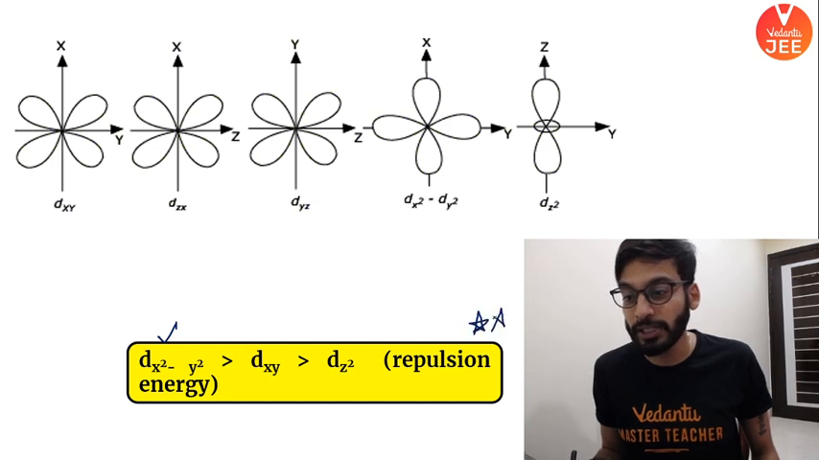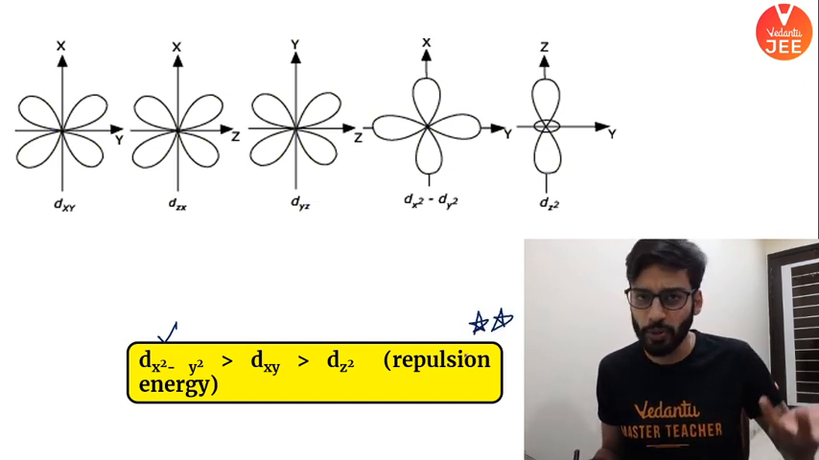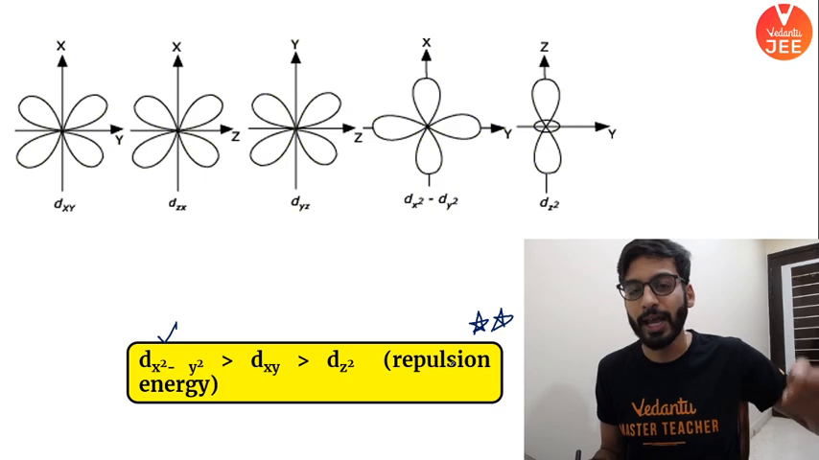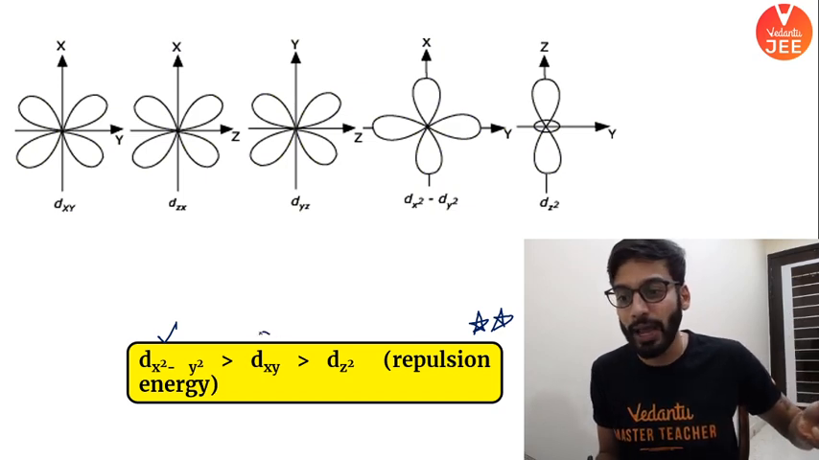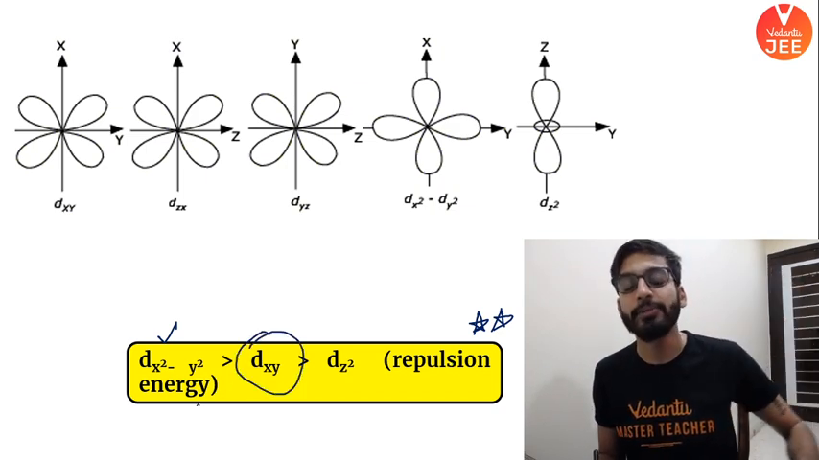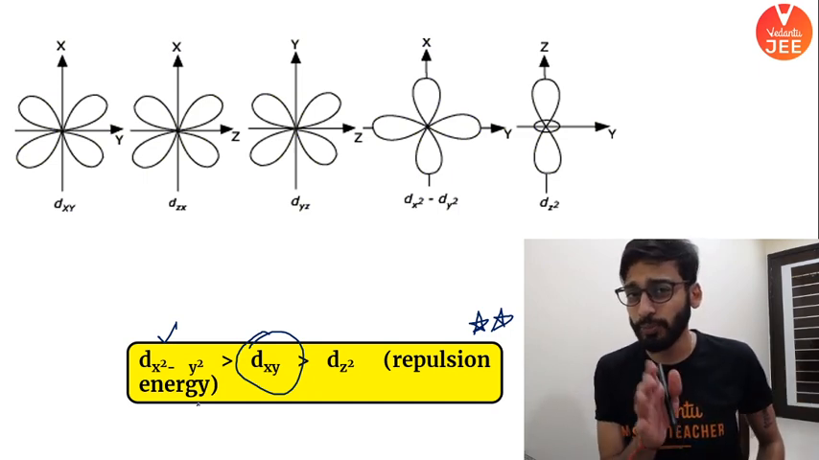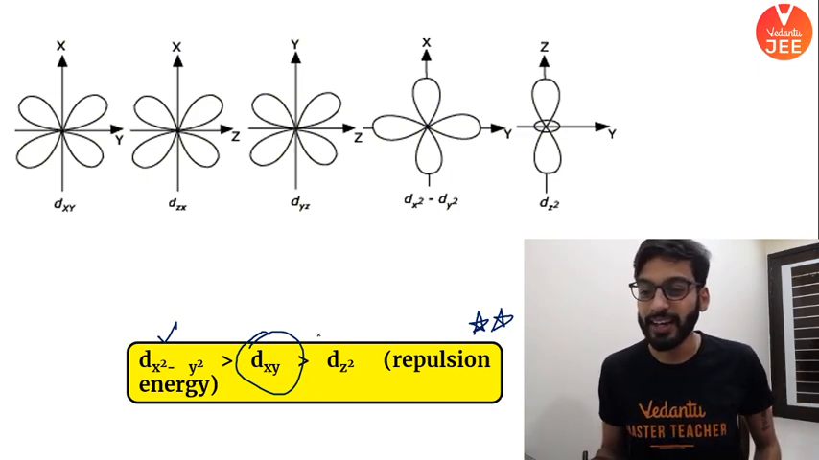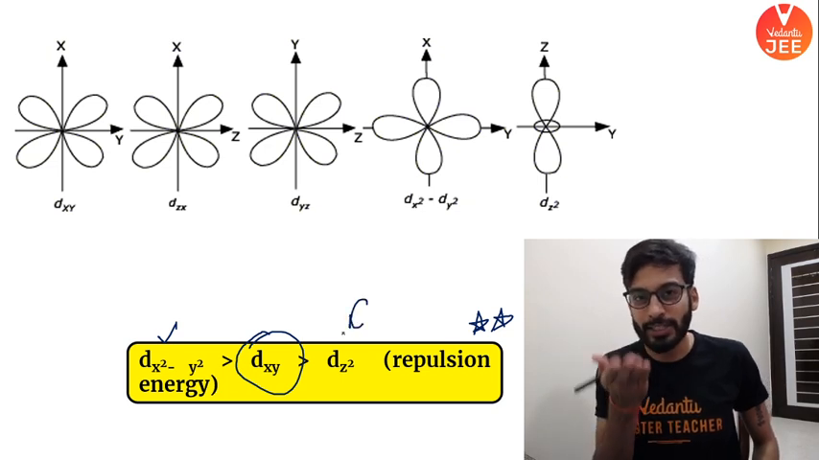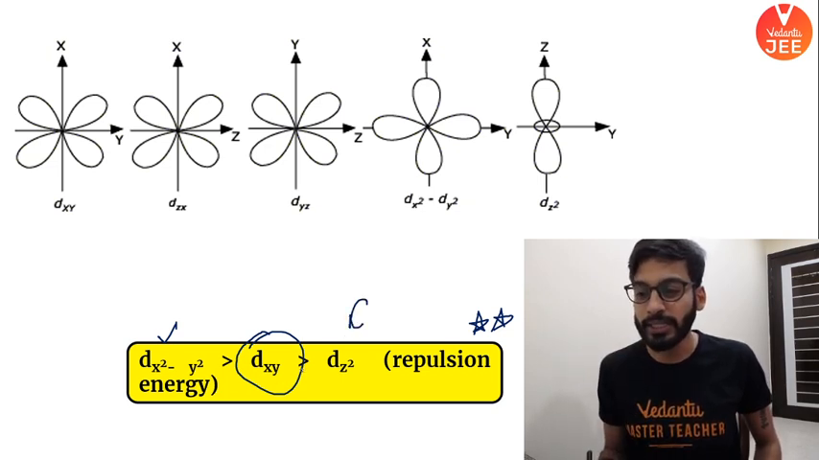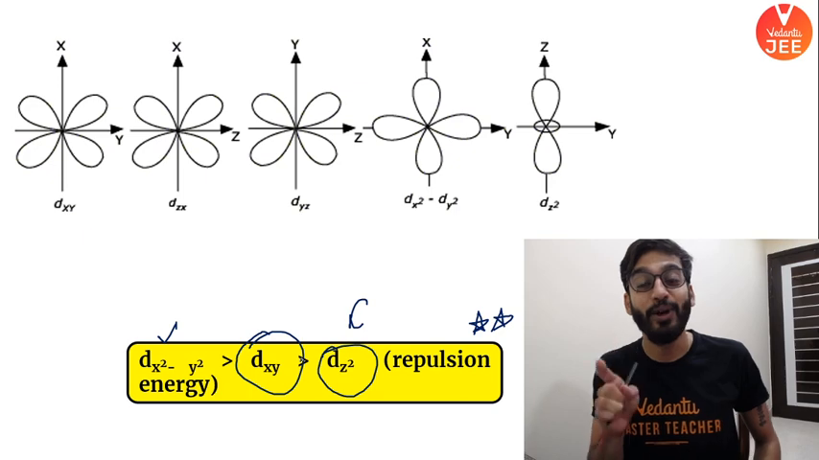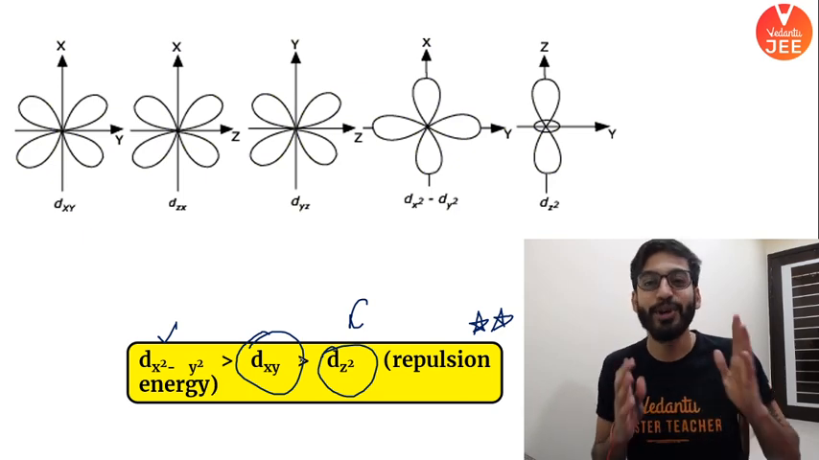This is the repulsion energy, or the energy, whatever you want to say. The energy of dx square y square, and then dxy will increase because the ligands are coming from the xy plane along the axis. I hope the point is clear. Has everyone understood? This goes one step down. This is the important point. dz square goes one step down. If you understood this, you have understood square planar.